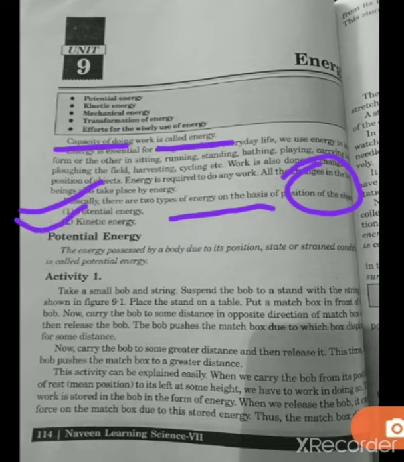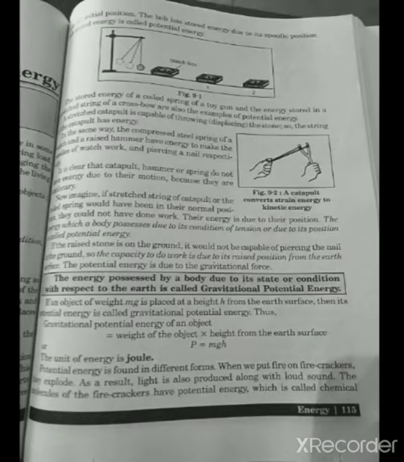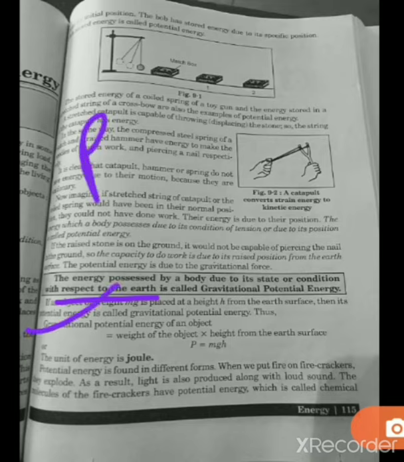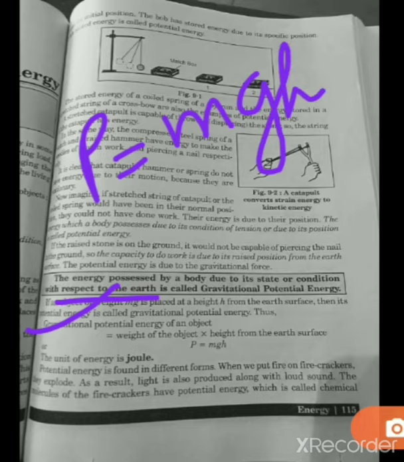Now let's talk about what is potential energy. The energy that is possessed by a body due to its position, state or condition is called potential energy. After that, students, we have discussed that the energy that is possessed by a body due to its state or condition with respect to earth is called gravitational potential energy. Gravitational potential energy is given by the symbol P and its formula is mgh. Now students, its unit is joule.